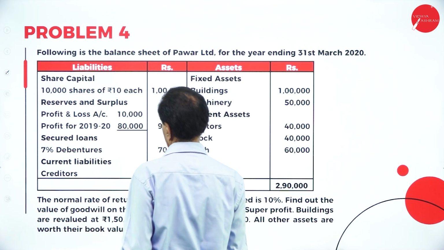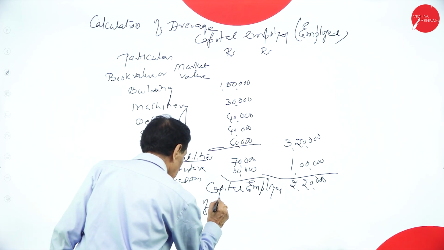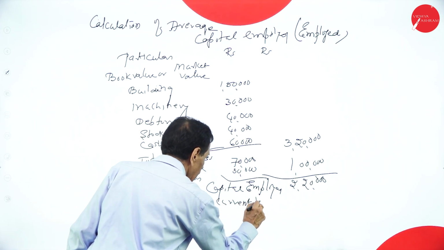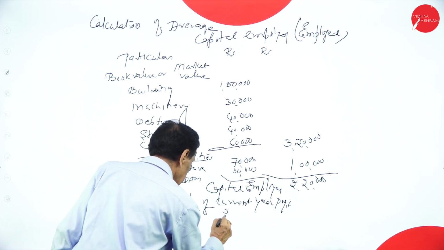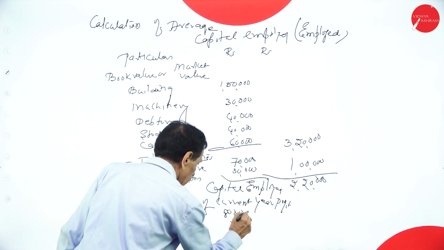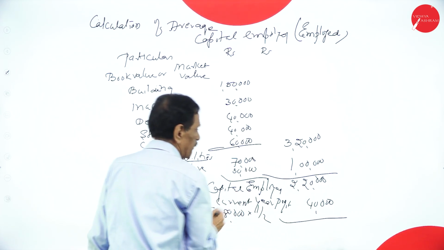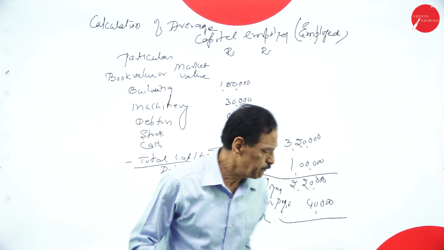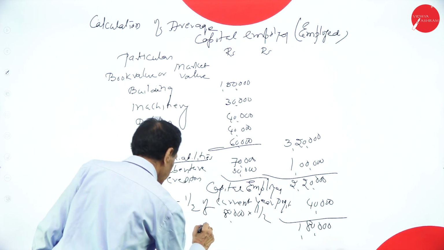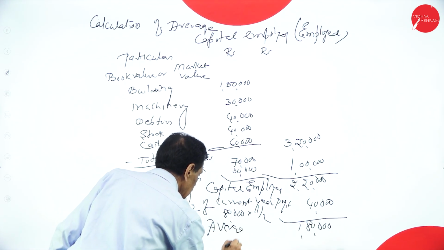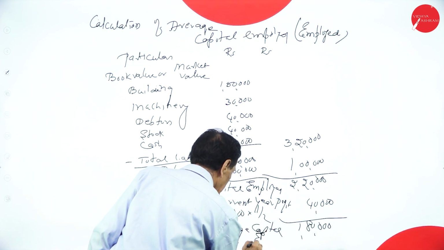There is no preference share capital. Minus half of current year profit: 80,000 into 1 by 2, 40,000. This is your average capital employed.